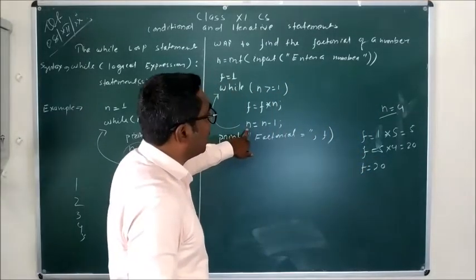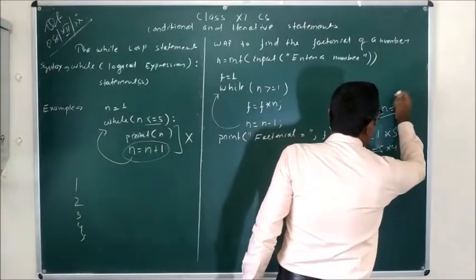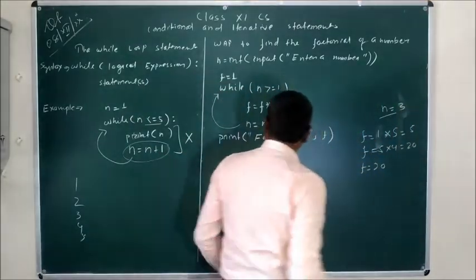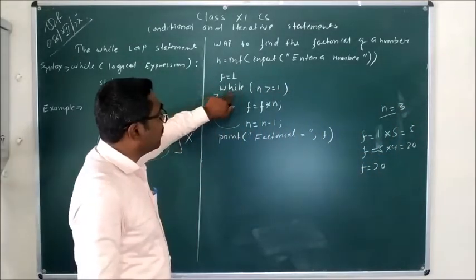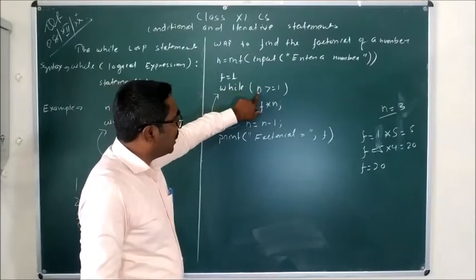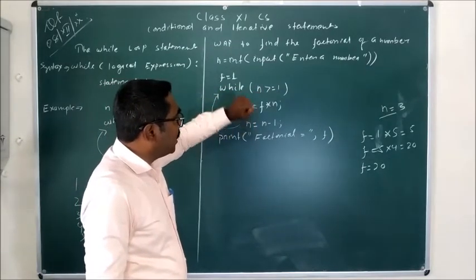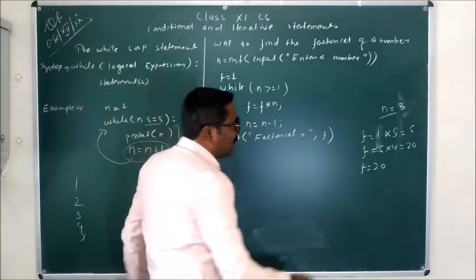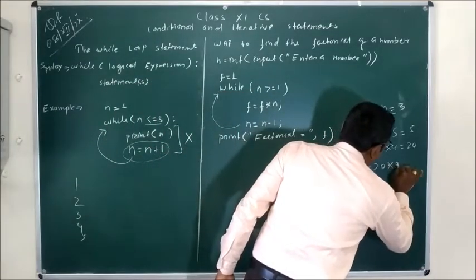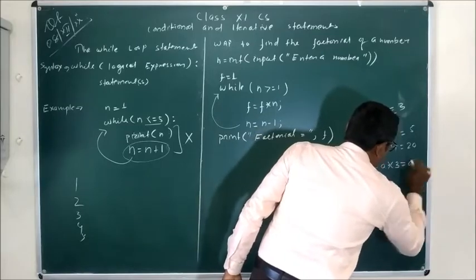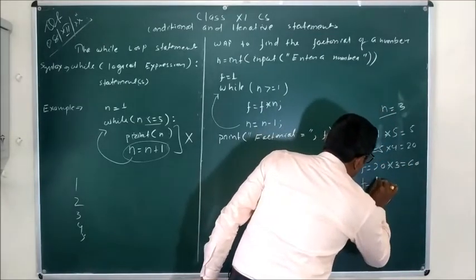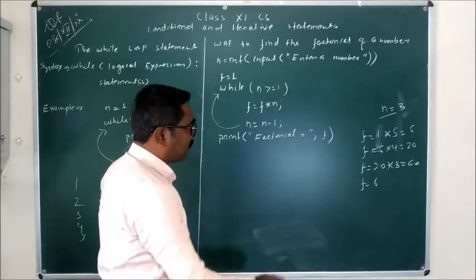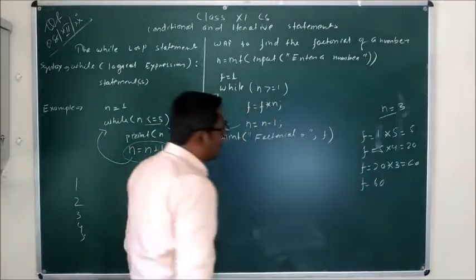Again n will be decreased. The value of n is now 3. Again move to the while loop. The condition is satisfied. 3 is greater than equal to 1. So again this statement executes. Now f is equal to f into n, that is 20 into 3, 60. Now f is equal to 60.